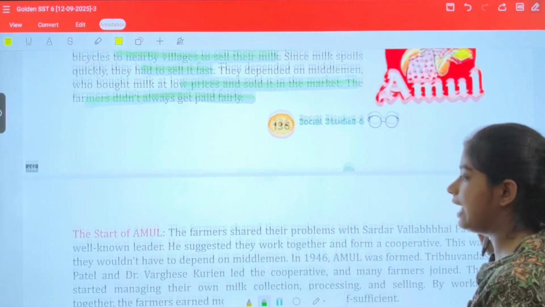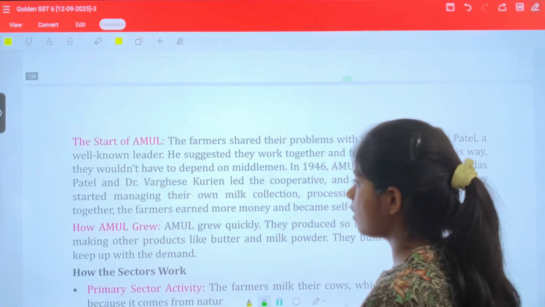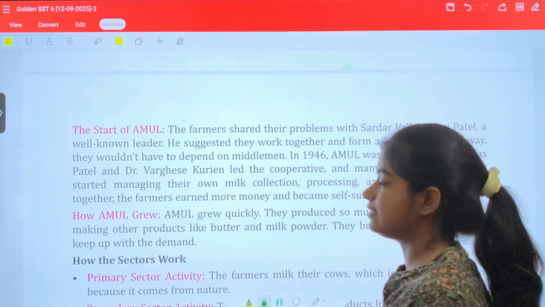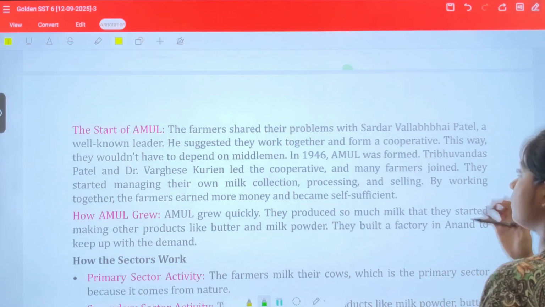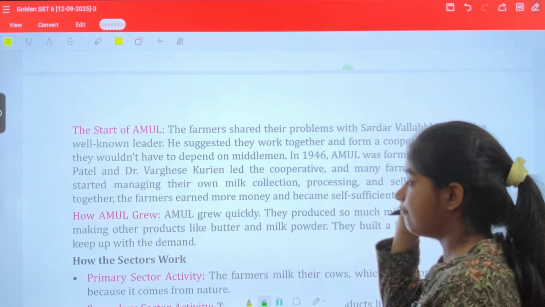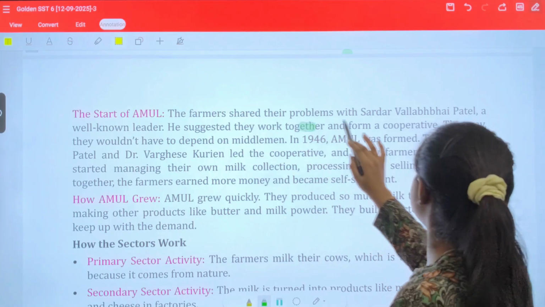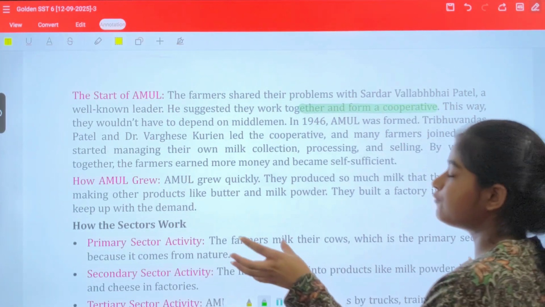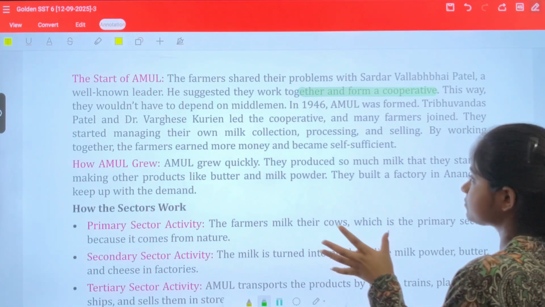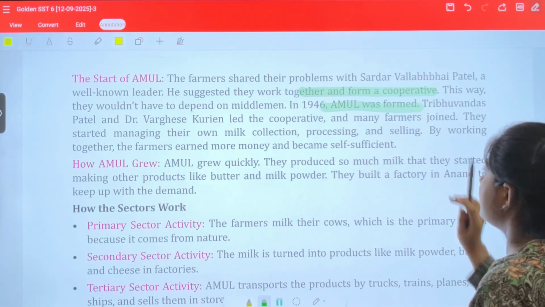Now let's see about life after Amul, the life with the start of Amul. The farmers shared their problems with Sardar Vallabhbhai Patel, a well-known leader. He suggested they work together and form a cooperative. This way, they would not have to depend on middlemen. In 1946, Amul was formed.